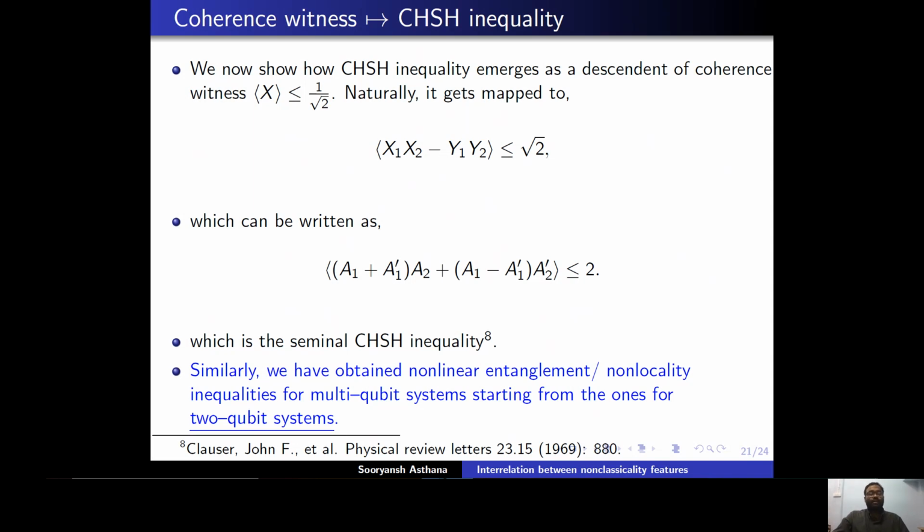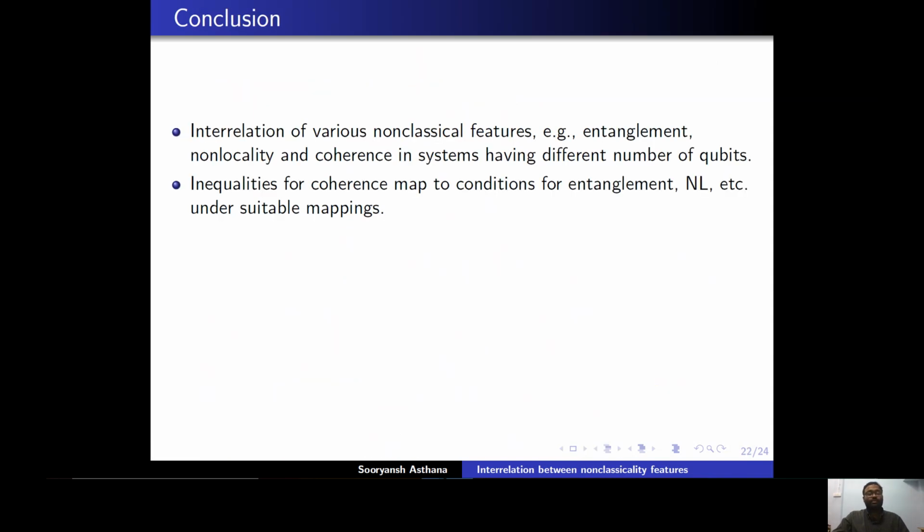So the point is that a more stringent coherence witness gives rise to non-locality inequalities, and less stringent coherence witnesses give rise to entanglement inequalities.